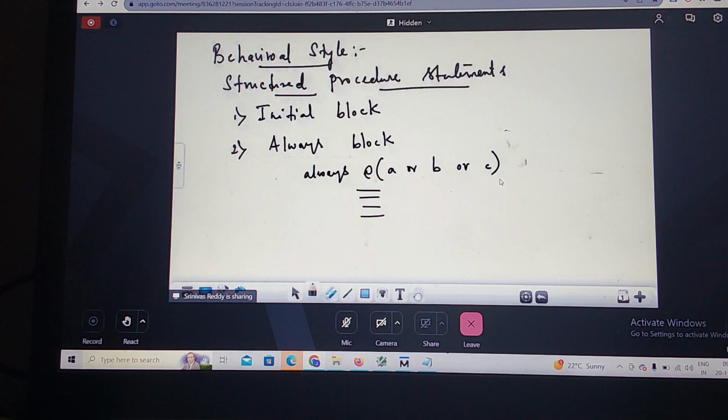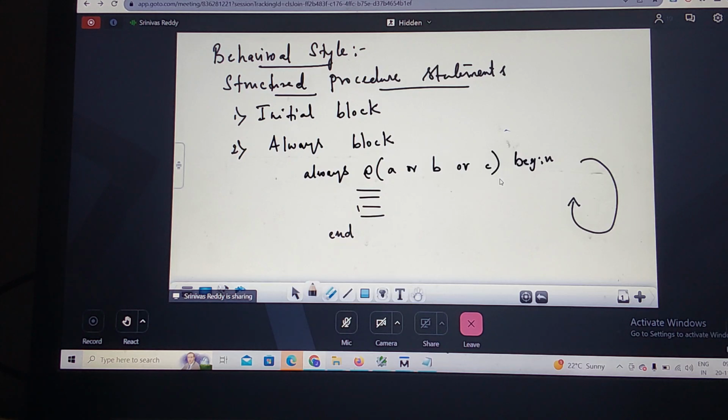If there are multiple statements, what should I do? I should group them with begin and end. So the always block works like a continuous loop. Whenever any event triggers here, meaning the value of A or B or C changes, your always block responds to this.